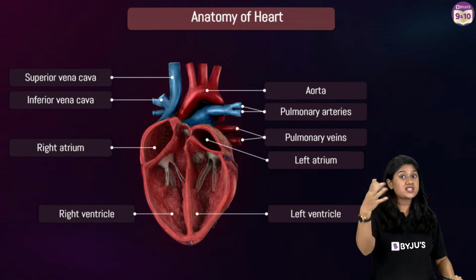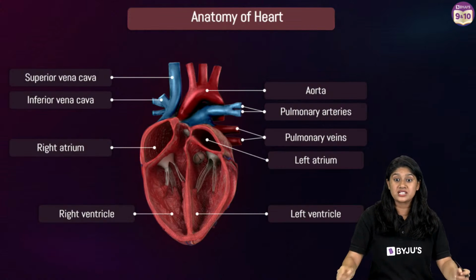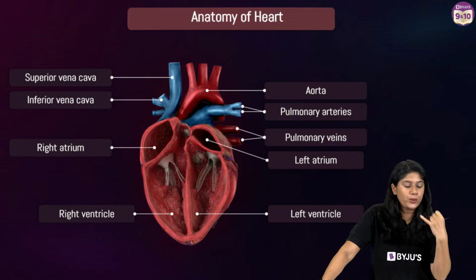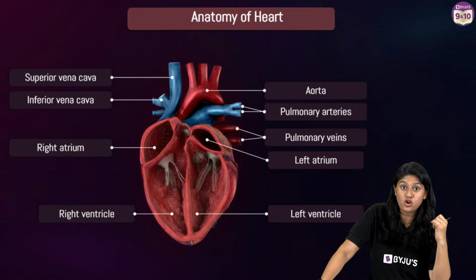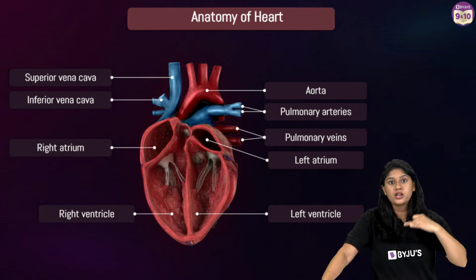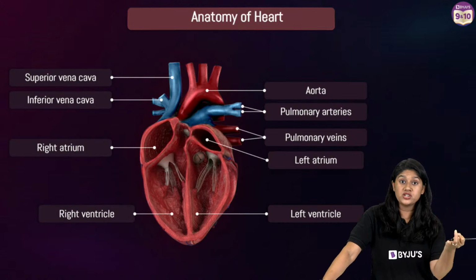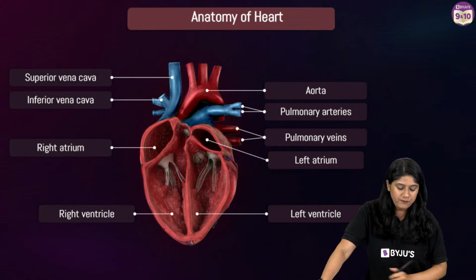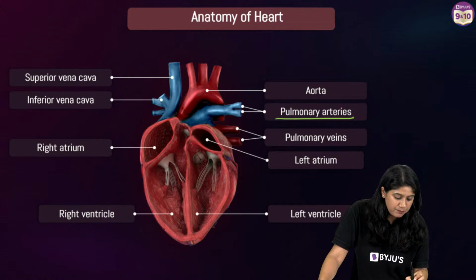I think a few of you are asking, ma'am, what is deoxygenated? So we have deoxygenated blood, which is carbon dioxide rich, and oxygenated blood, which is oxygen rich. Now, we have 2 exceptions over here, the pulmonary artery and the pulmonary vein.